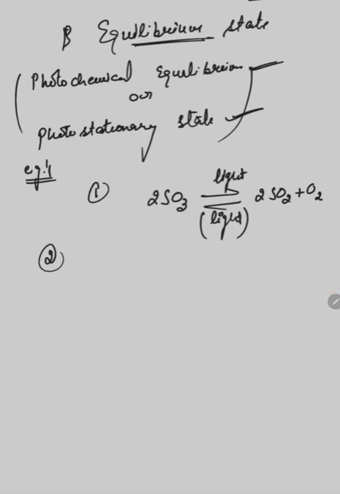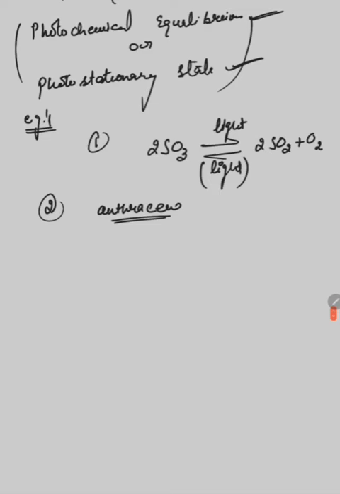Second reaction is dimerization of anthracene. Dimerization of anthracene means two molecules of anthracene combine in the presence of light. This is a photochemical reaction.